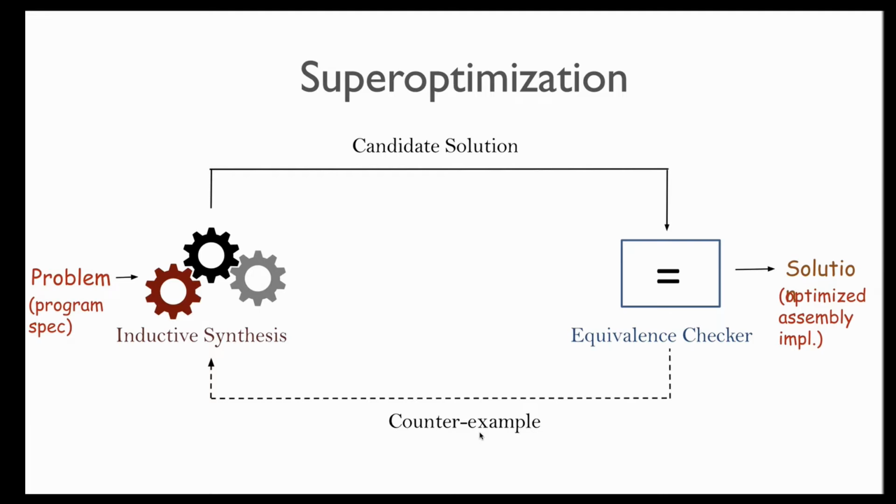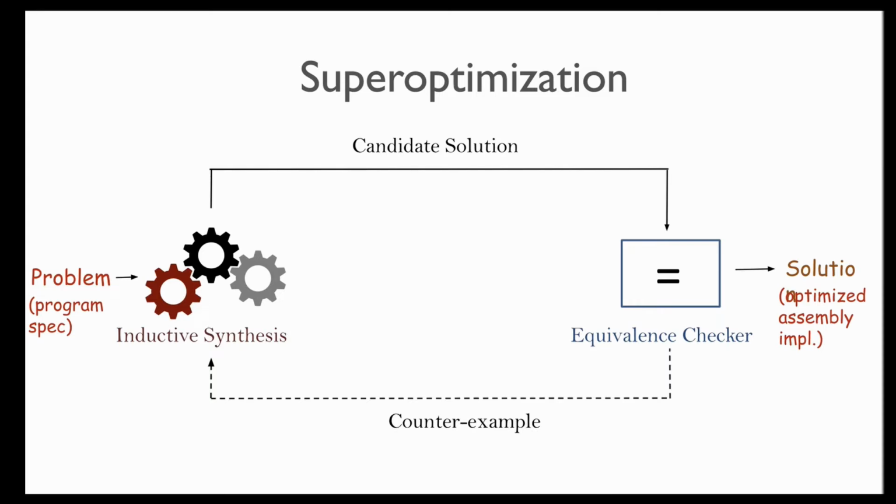A counterexample here is just a program input that would cause the specification and the implementation to behave differently. This counterexample can then be used by the inductive synthesis algorithms to appropriately fine-tune their search so better candidates are generated in future. This vision has been painted by several researchers, and not just me, of course, in a common theme of work called program synthesis and super optimization. Unlike current compiler optimization algorithms, a super optimizer is interested in finding the optimal implementation for a given problem, and hence the name super optimization was coined by Henry Massalin in 1987.